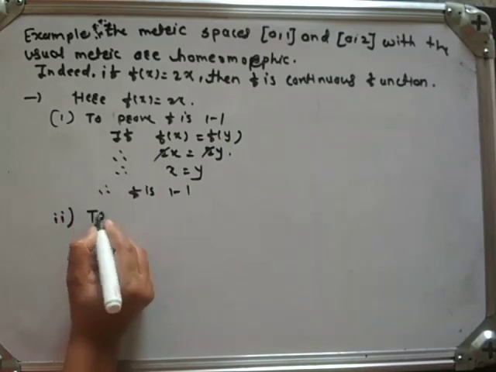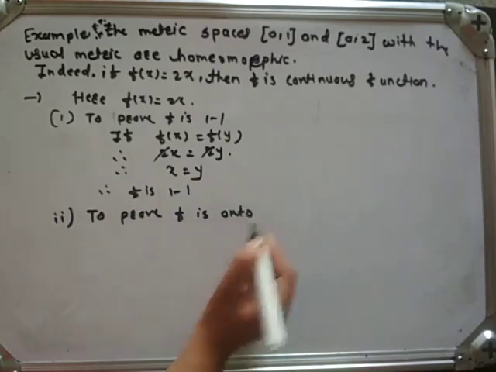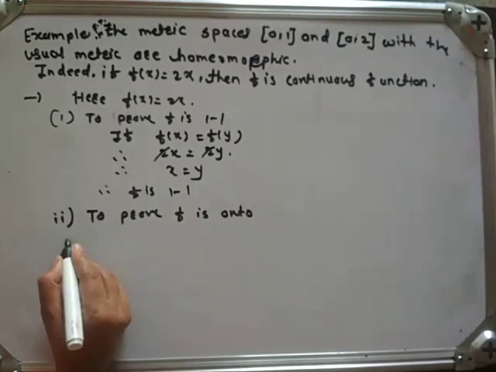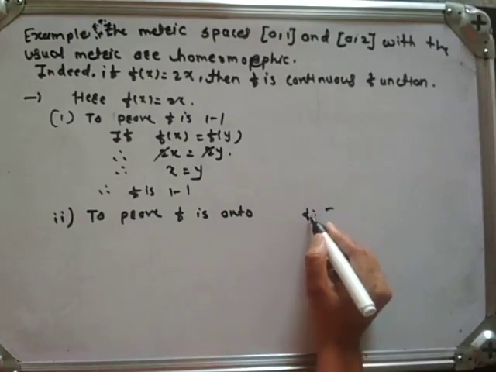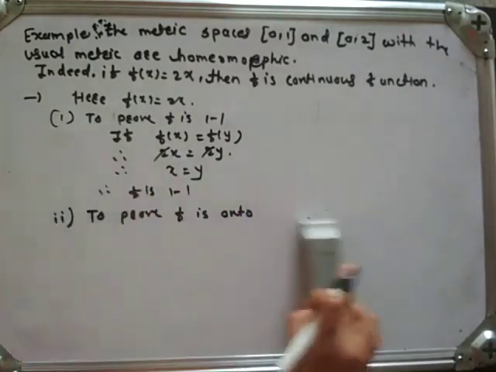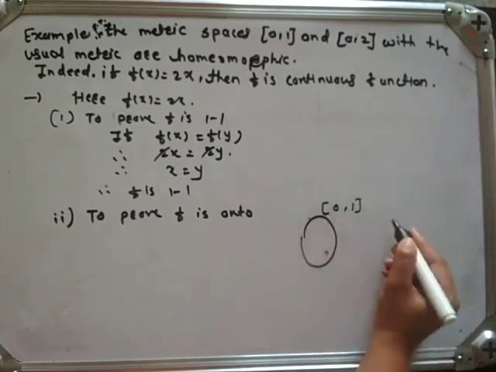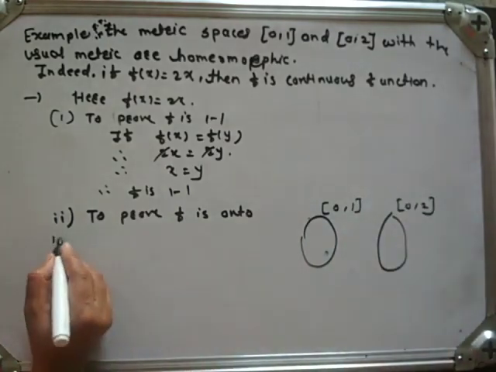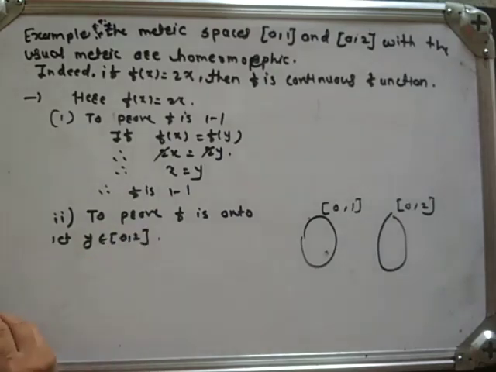Second, to prove f is onto. Here our function f is from closed interval 0, 1 to closed interval 0, 2. Let y belong to closed interval 0, 2. We know the definition of an onto function.